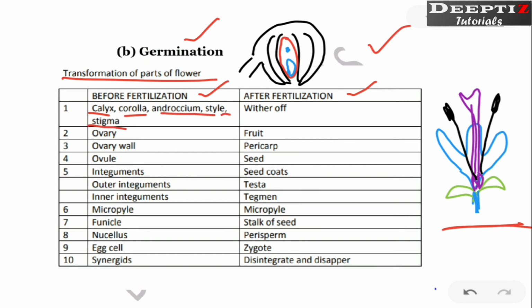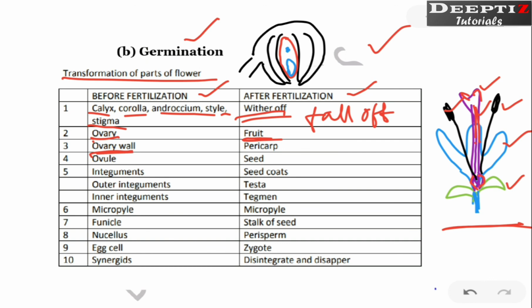So this is the calyx which consists of sepals, this is the corolla, and androecium is the male portion, and this is the stigma, and this stalk is the style. All these structures are going to wither off. Wither off means it will fall off or it will dry, right? Now what happens to the ovary? This structure which is here, the ovary, is going to become fruit.